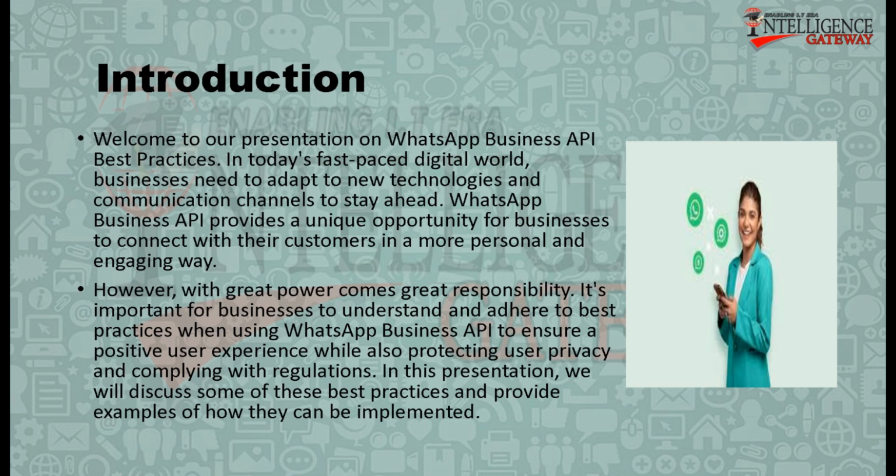In today's fast-paced digital world, businesses need to adapt to new technologies and communication channels to stay ahead. WhatsApp Business API provides a unique opportunity for businesses to connect with their customers in a more personal and engaging way. However, with great power comes great responsibility. It's important for businesses to understand and adhere to best practices when using WhatsApp Business API to ensure a positive user experience while also protecting user privacy and complying with regulations. In this presentation, we will discuss some of these best practices and provide examples of how they can be implemented.